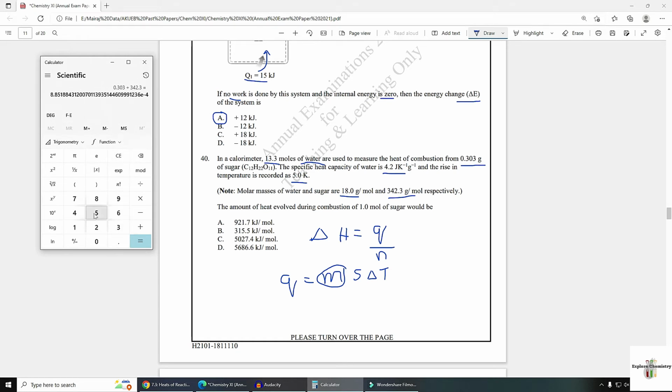So your answer was 5.0274 divided by 8.8518 exponent minus 4. Yes, this is the value. I think I have written the wrong value. 0.303 divided by 342.3, 8.85188. Let's divide it.